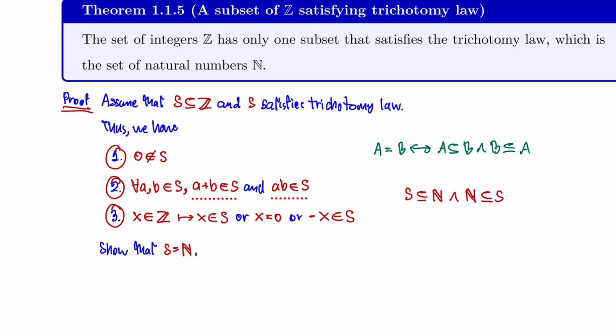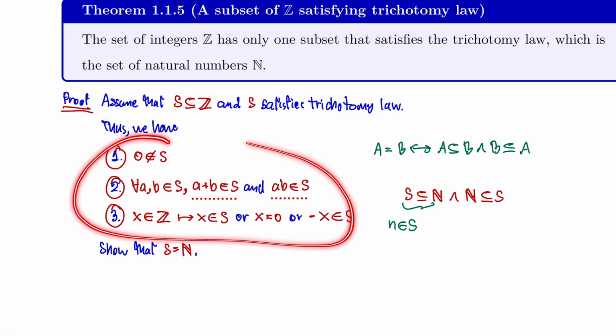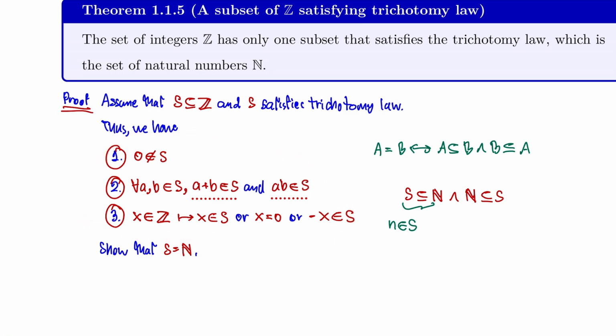If I start with S being a subset of the natural numbers, I think this one is quite difficult, because if you try to let n be a natural number in set S, we don't know what the set S looks like. We just know that set S satisfies the trichotomy law.